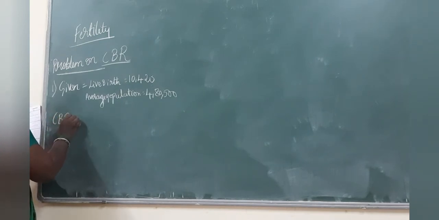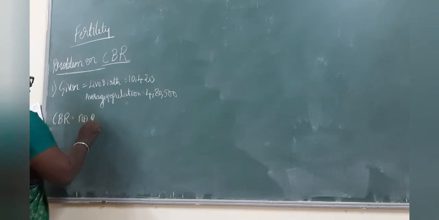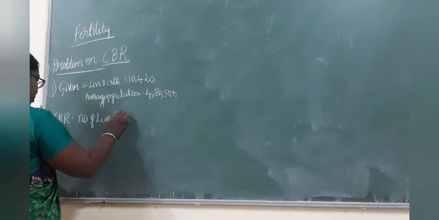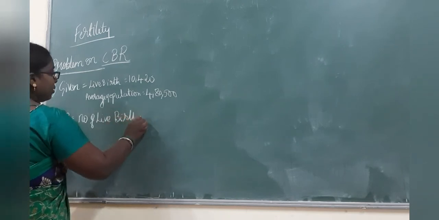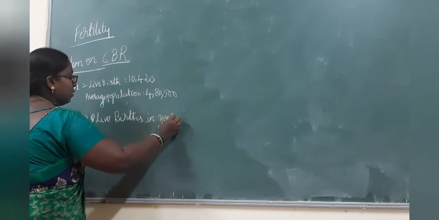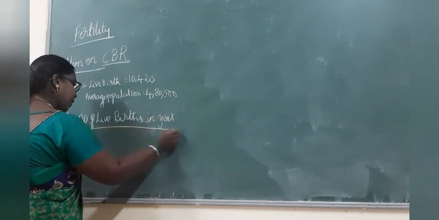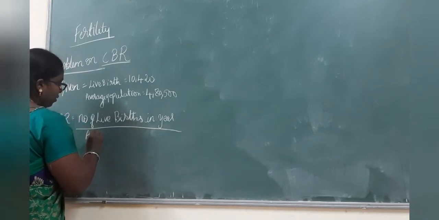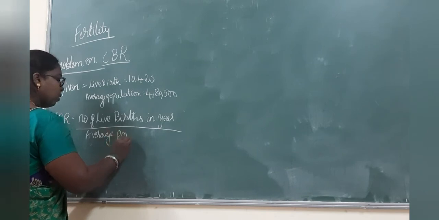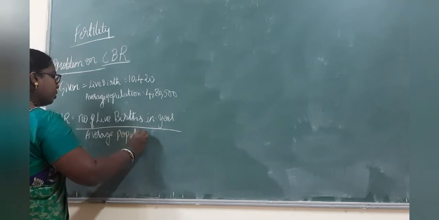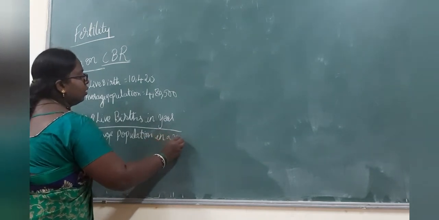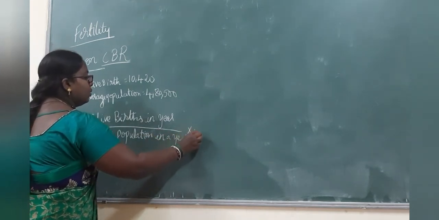CBR is equal to the number of live births in a year divided by the average population in a year into 1000.